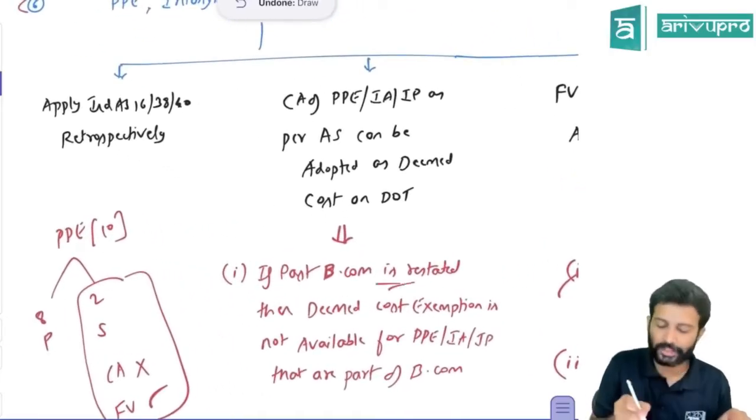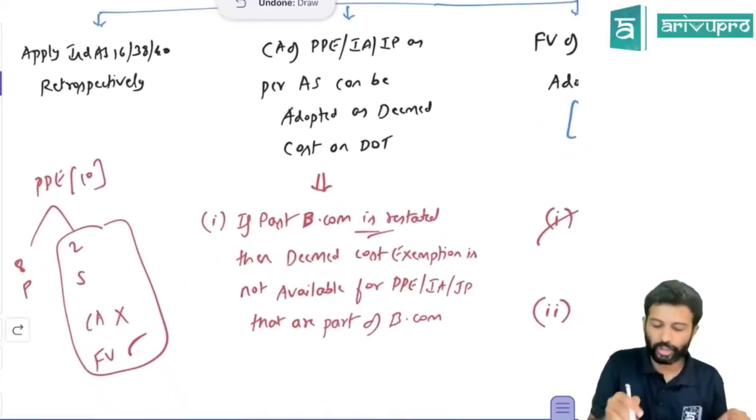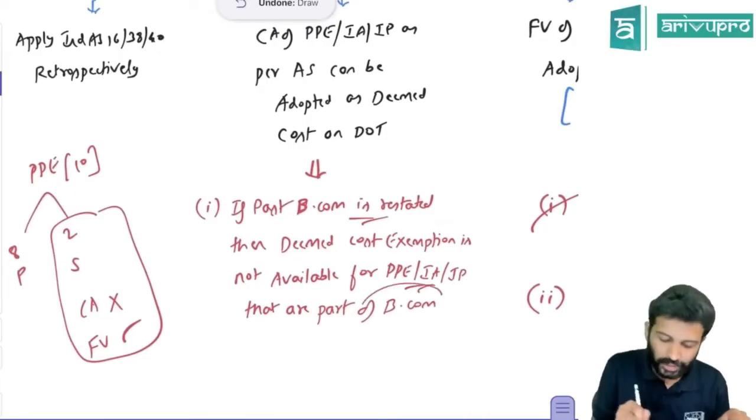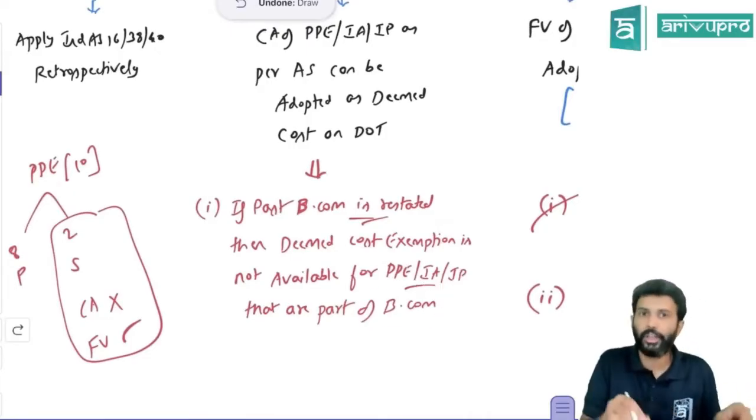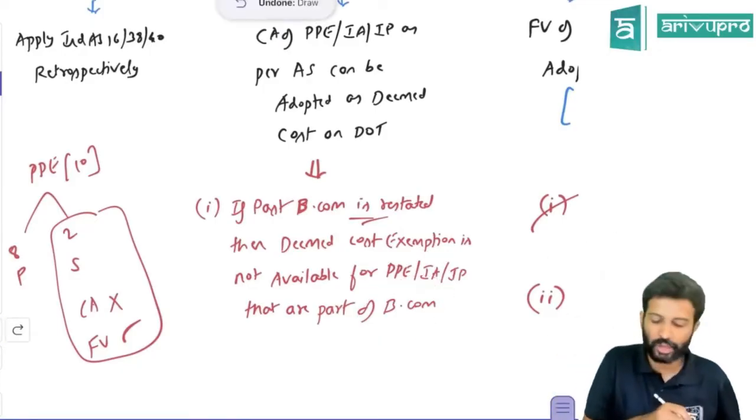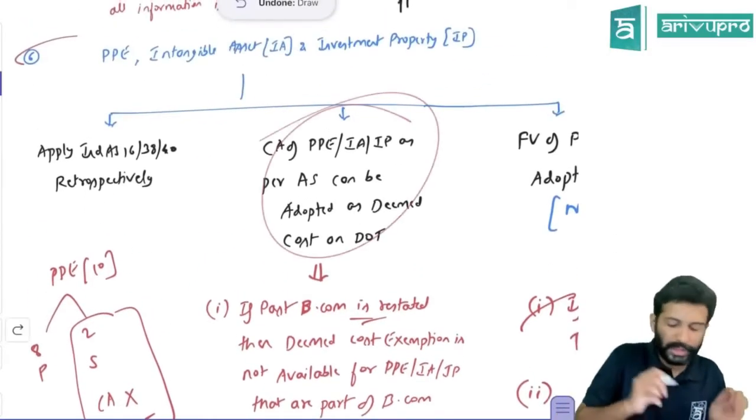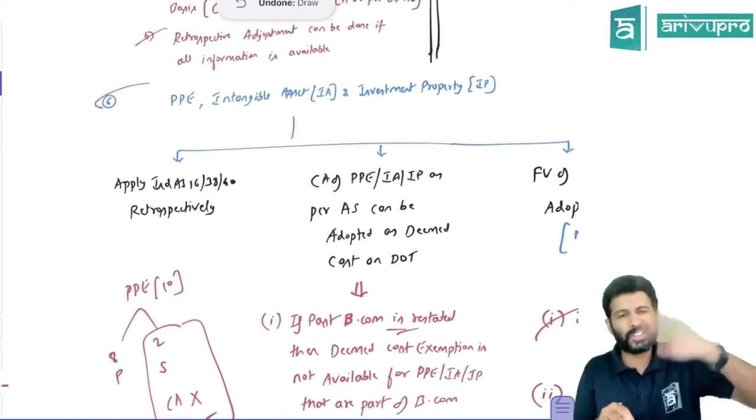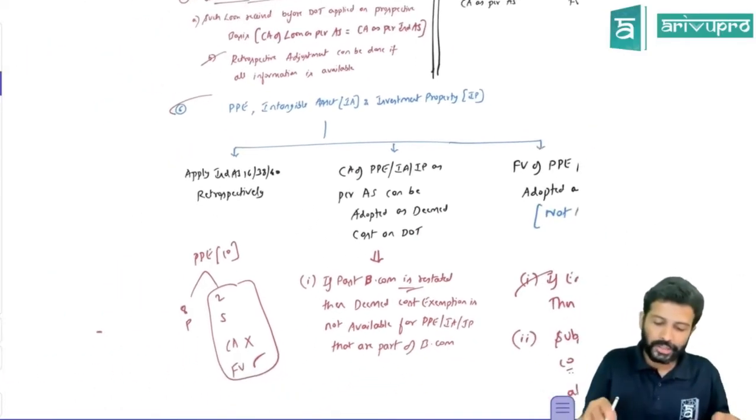If past business combination is restated, then the deemed cost exemption is not available for PP for these assets that are part of business combination, not for entire assets. Only for those PPs and intangible assets in investment property which came as part of business combination. Only for that, deemed cost exemption is not available. For rest of the PPs, you can take the deemed cost exemption.